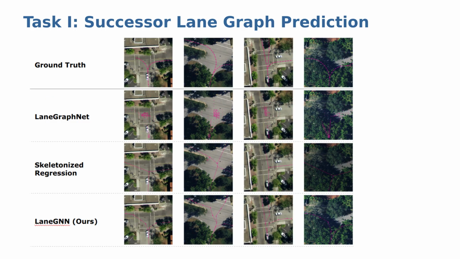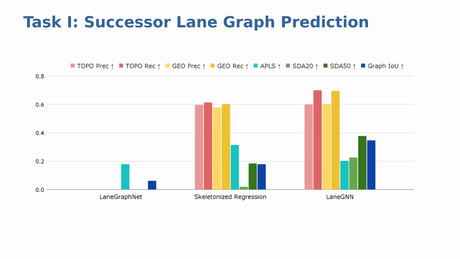Here we show qualitative comparisons of successor graph predictions of LaneGNN and 2 baselines. While LaneGraphNet produces generally low performance compared to the skeletonized regression, LaneGNN excels at predicting lane splits while showing high accuracy across both intersections as well as straight road sections. LaneGNN achieves slightly higher graph precision and recall while showing high split point prediction accuracies compared to the skeletonization method. For more insights on the evaluated metrics, please refer to our paper.